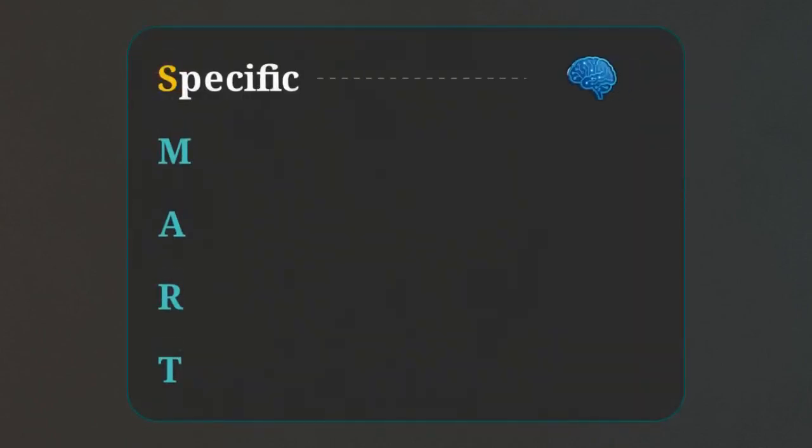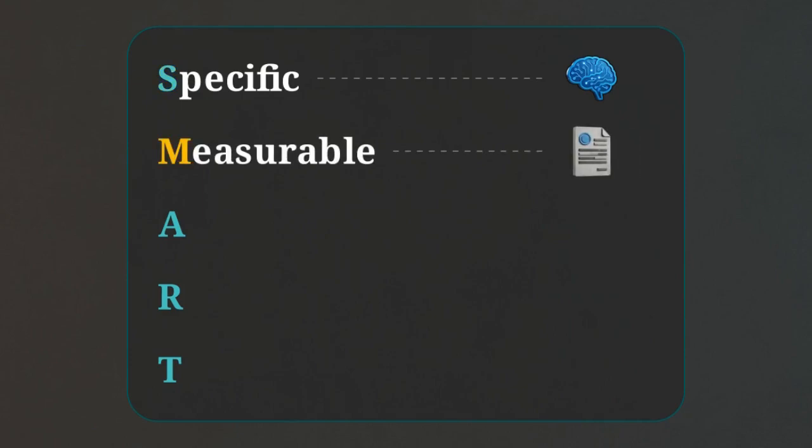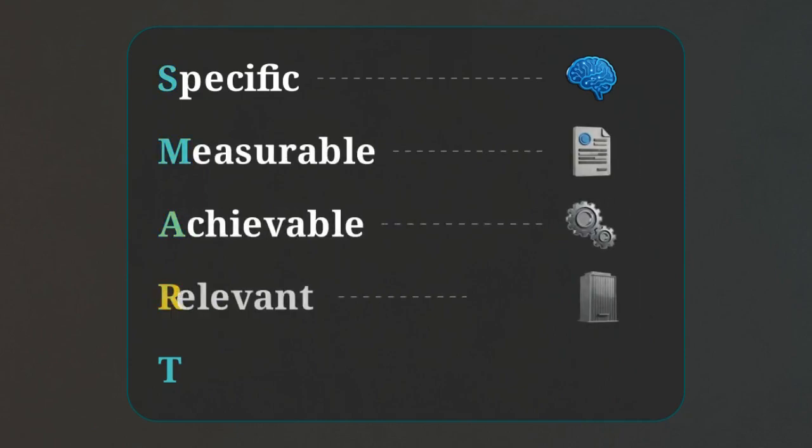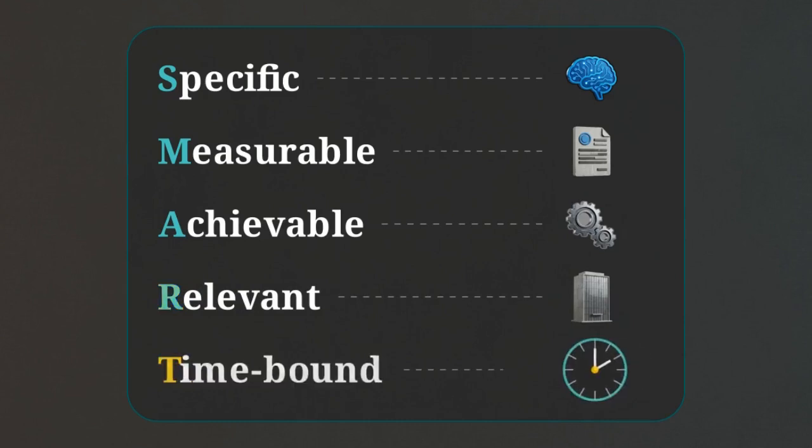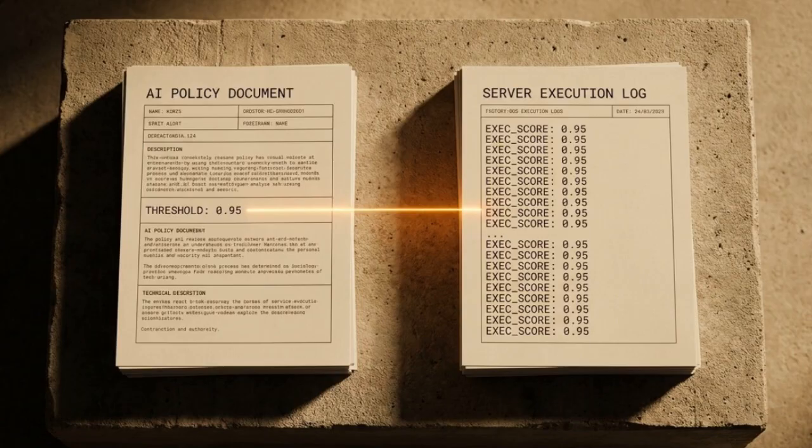To prevent the investigation from expanding indefinitely, these goals must be SMART. They must be specific to particular processes, measurable with actual evidence, achievable within the allotted resources, relevant to the organization, and completely time-bound. If objectives define what the auditor is looking for, the audit criteria define the unyielding benchmark the system will be judged against.